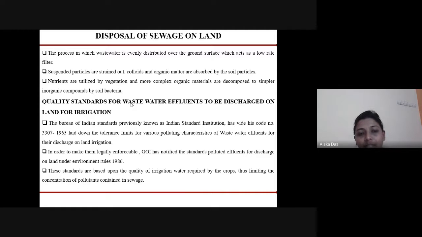The standards are set by the Government of India, including the Bureau of Indian Standards. The code used is 3307-1965. These standards are based upon the quality of irrigation water required by the crops, thus limiting the concentration of pollutants contained in the sewage.